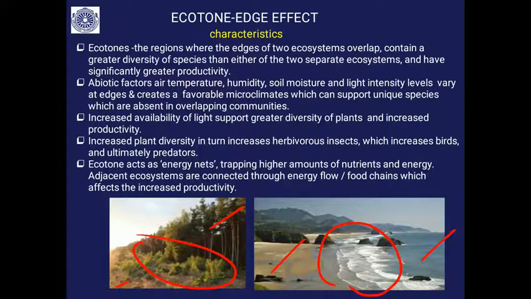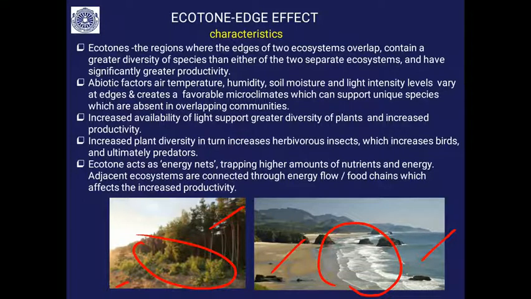This is called edge effect, because abiotic factors such as air, temperature, humidity, soil, etc. vary greatly in these edges or ecotones. So, it creates a favorable microclimate which supports its own unique species and also the overlapping communities.